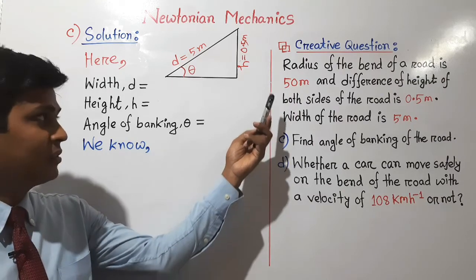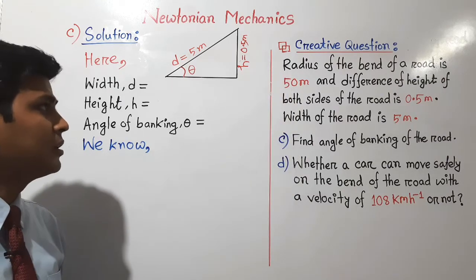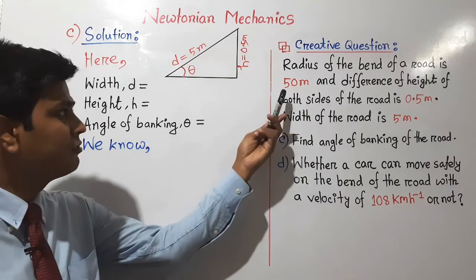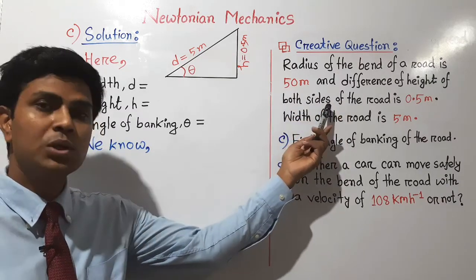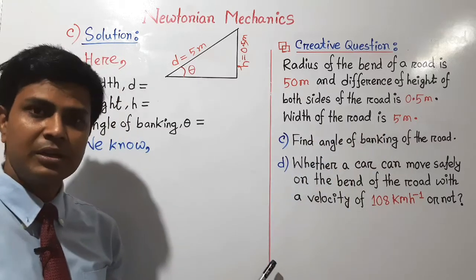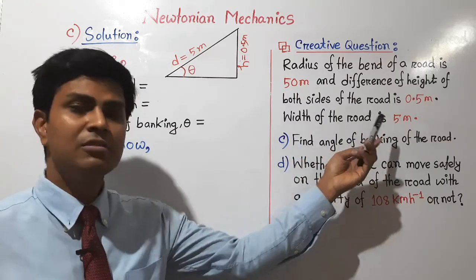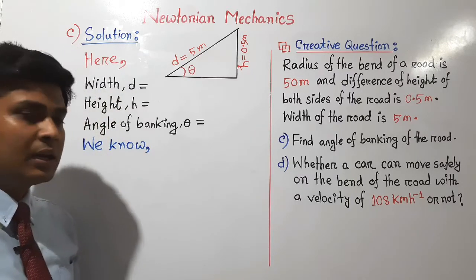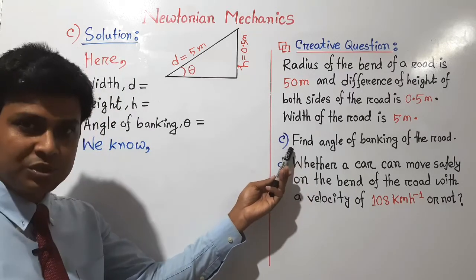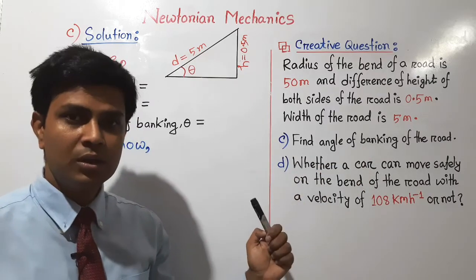In that time you can see the radius of the bend of a road is given 50 meter, and the difference of the height of both sides of the road is given here 0.5 meter, and the width of the road is given 5 meter. These are the information given in the stem, and according to that information you have to answer question C: find the banking of the road.